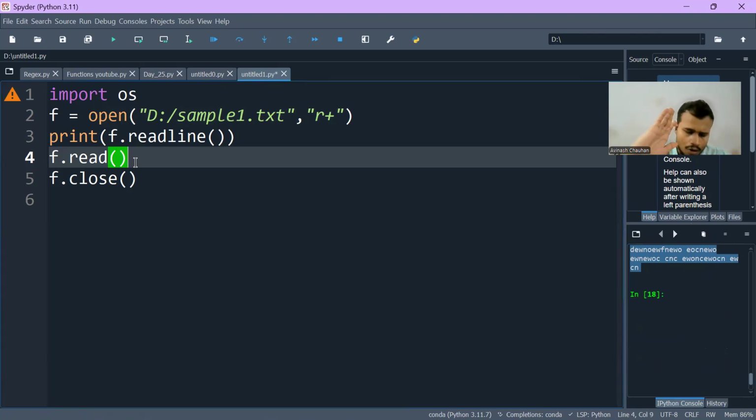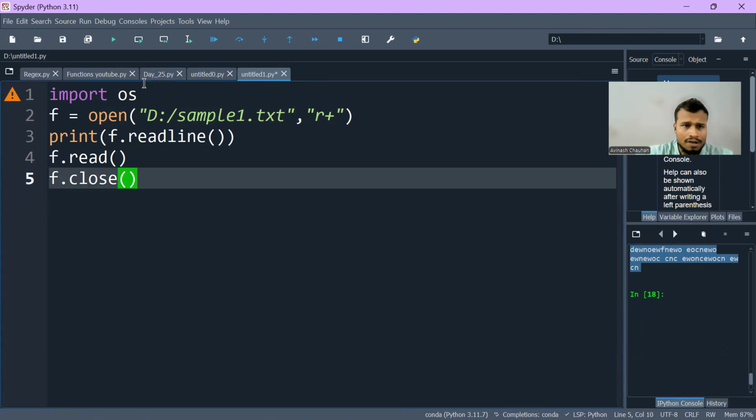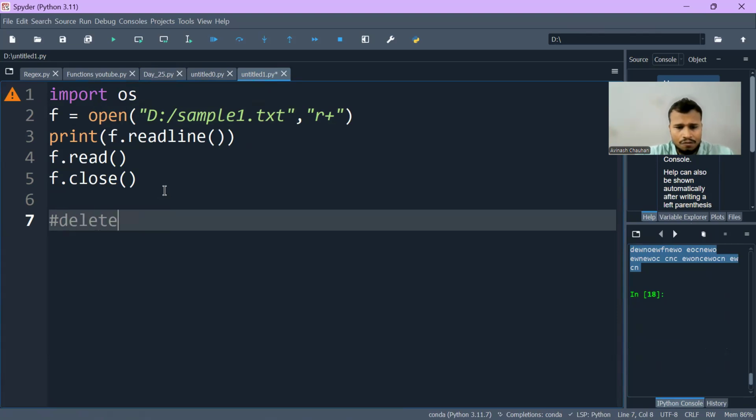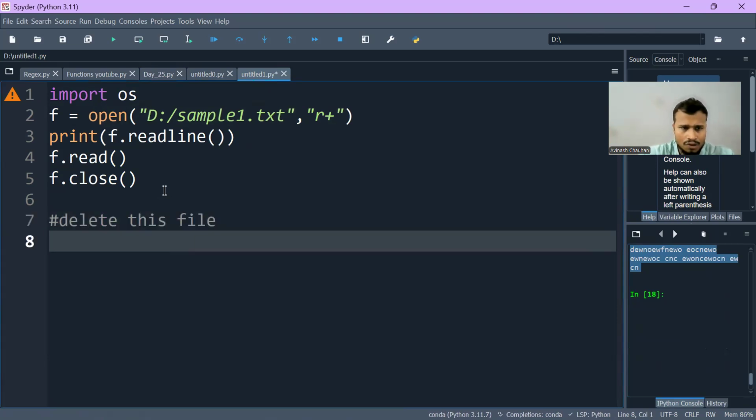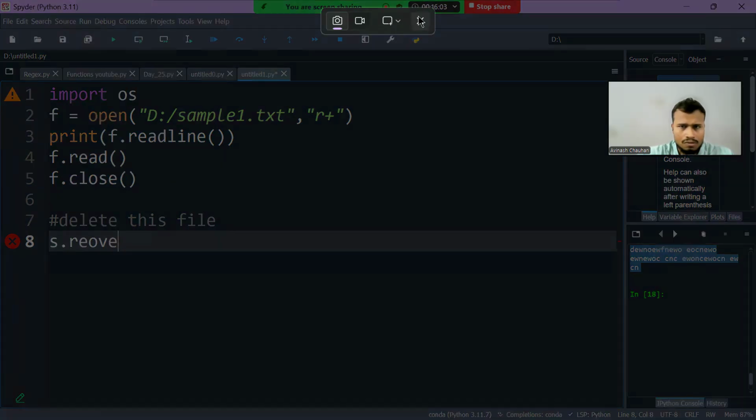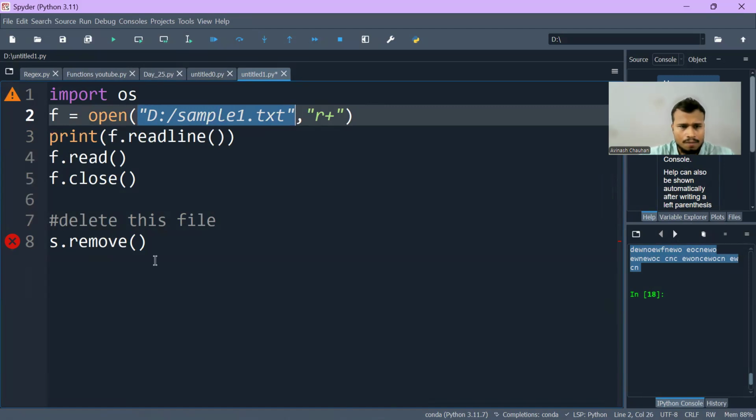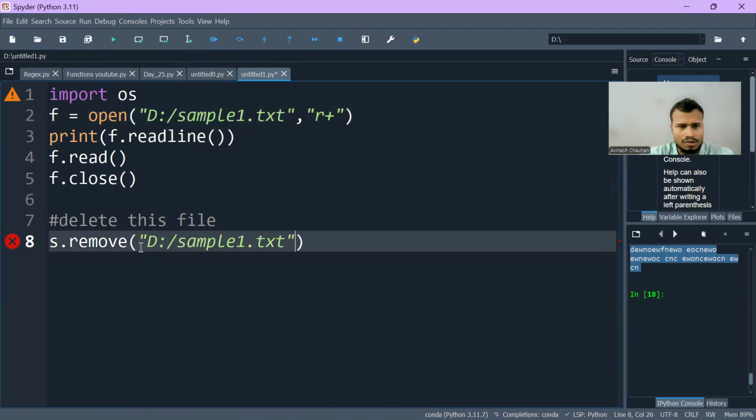Now, if you want to delete a certain file, the simple way to delete a file is this. I've already imported OS here, and you just write, for example, to delete this file, os dot remove, and the file you want to remove. So if I execute this line of code,